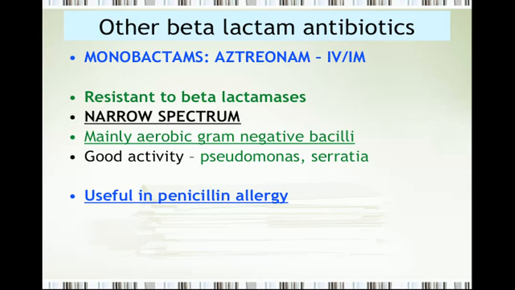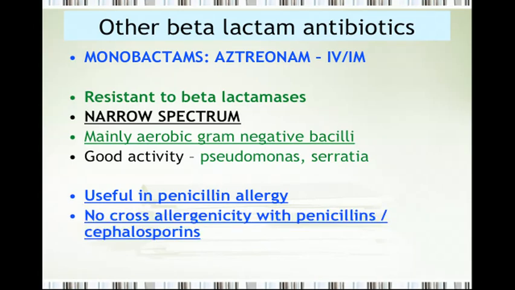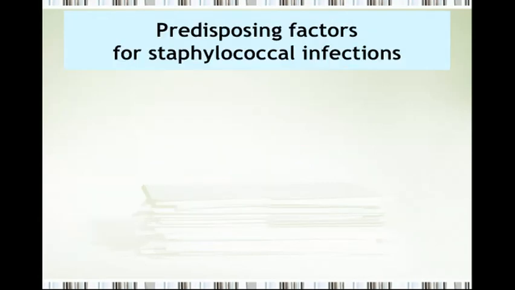Please remember, it's a beta-lactam antibiotic. Whenever you are allergic to one beta-lactam antimicrobial agent, you are likely to be hypersensitive to all the other beta-lactam structures except aztreonam. So if the patient has penicillin allergy, cephalosporin allergy, you can still use aztreonam despite being a beta-lactam structure. We don't get allergic reactions in this patient. So aztreonam to be remembered for penicillin allergy. It doesn't have cross-allergenicity with penicillins or cephalosporins.